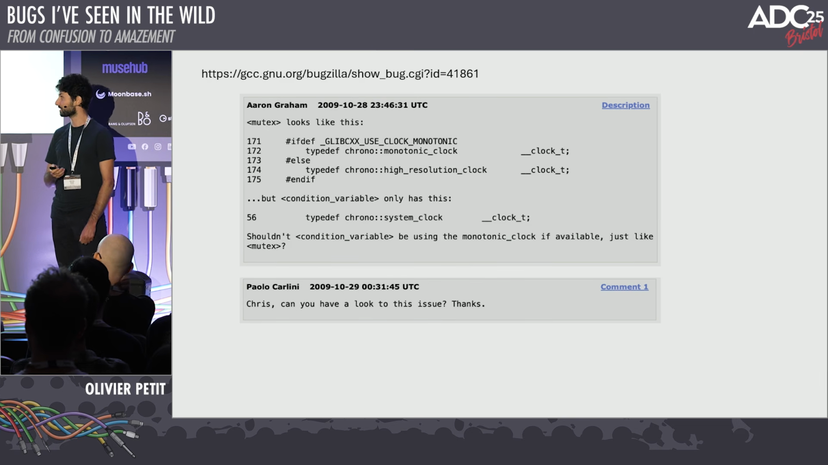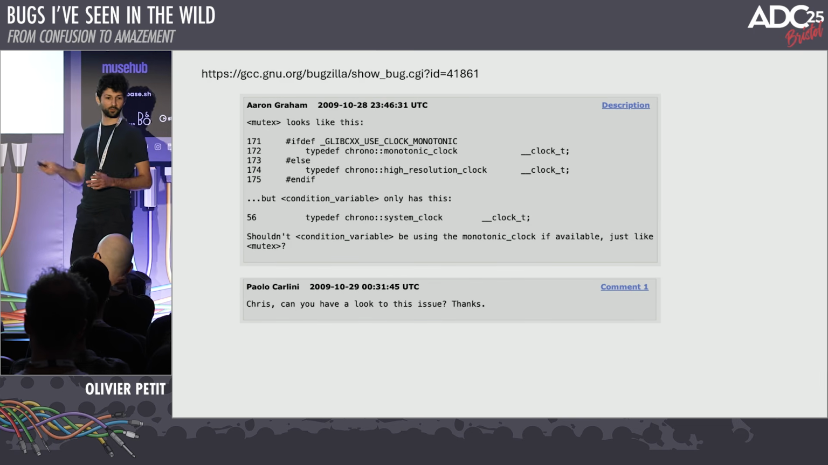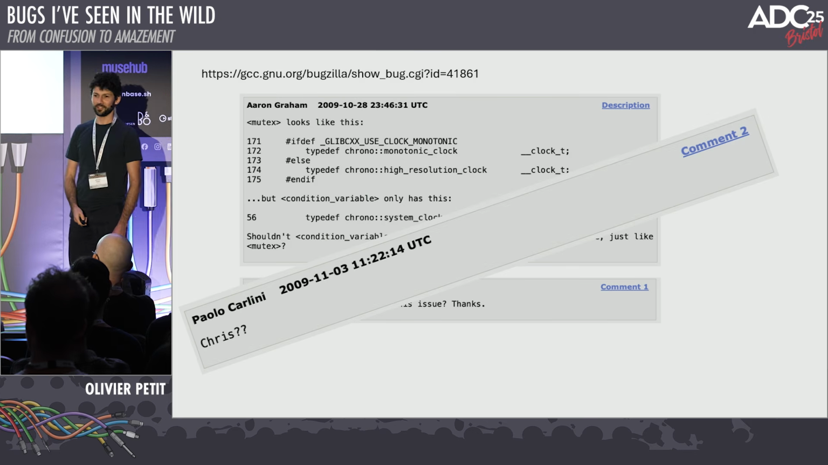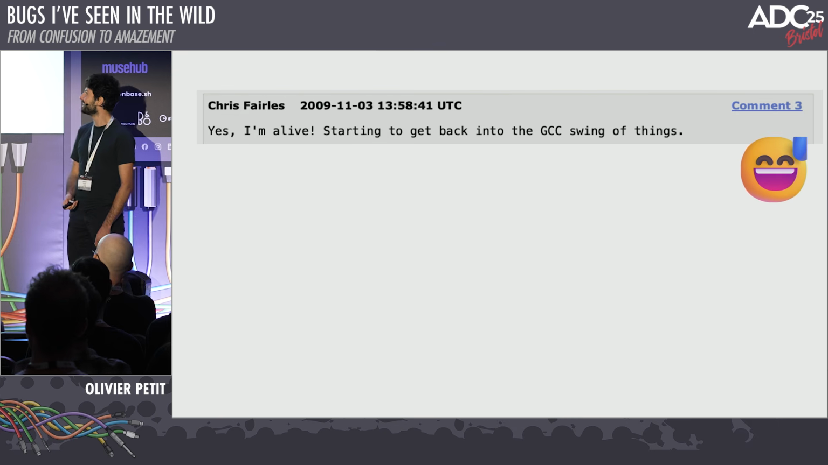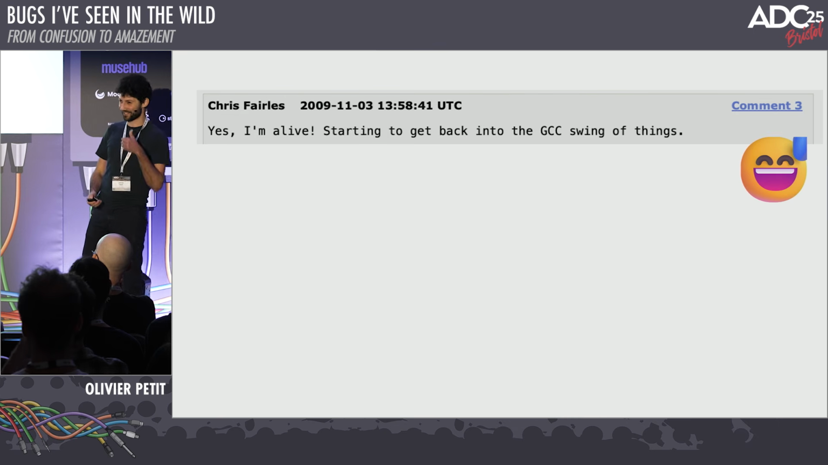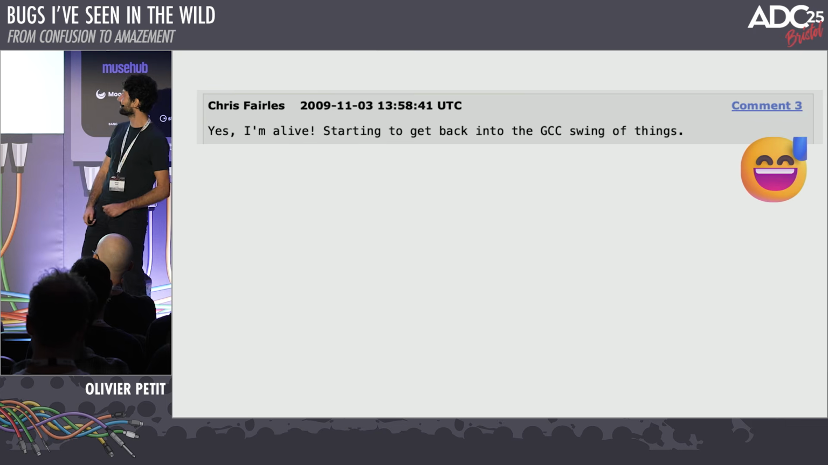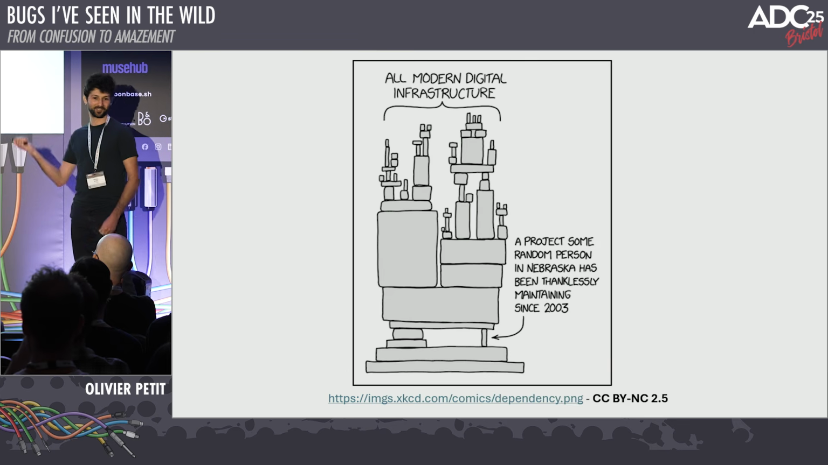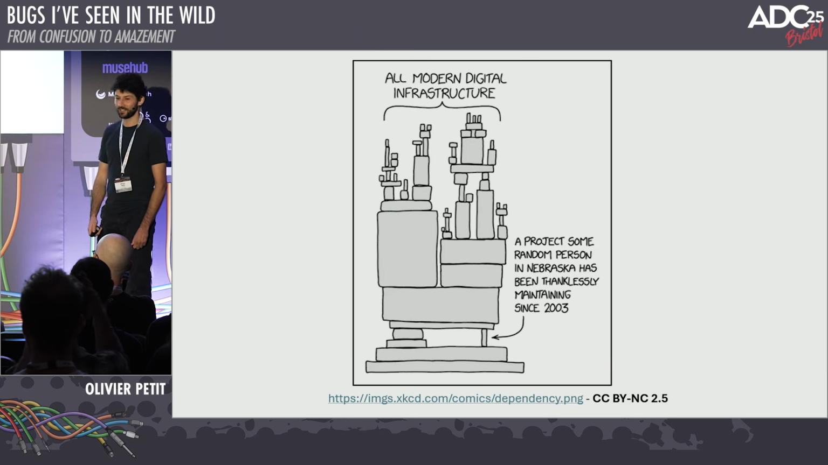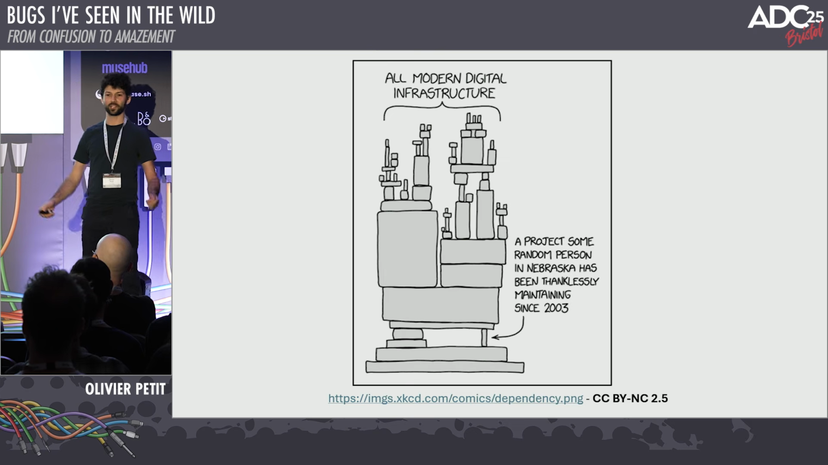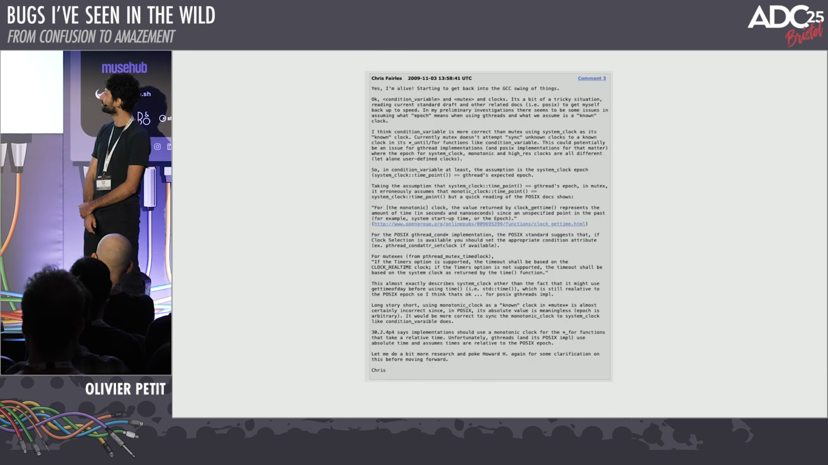Chris, can you have a look at this issue? By the way, I don't know these people, but they all work on compiler, standardization, STL stuff. Chris, are you here? Yes, I'm alive. Okay, good. Starting to get back into the GCC swing of things. So again, as relevant as ever. And this tiny thing might be something as important as the standard library of the compiler used to compile all Linux systems. So that's good to know.